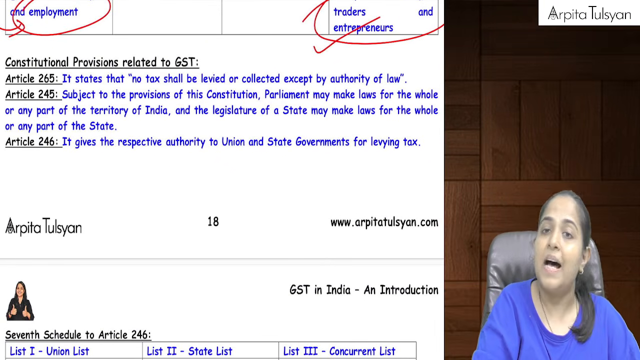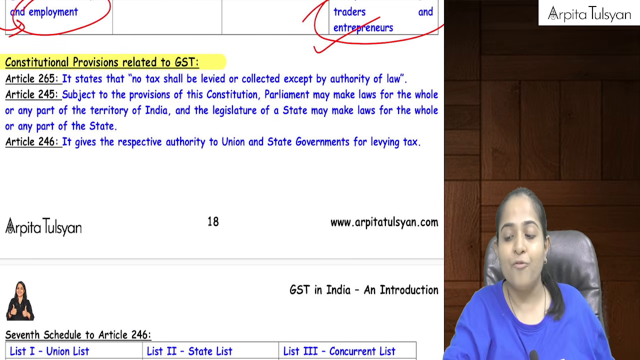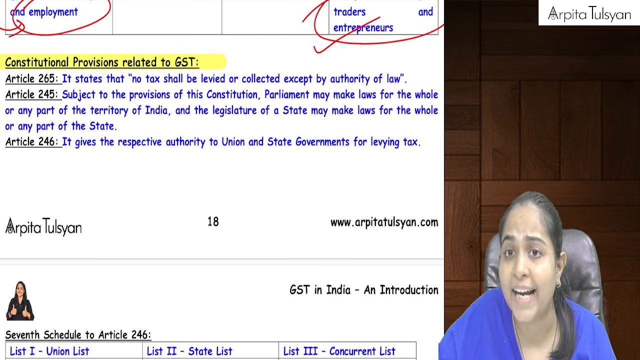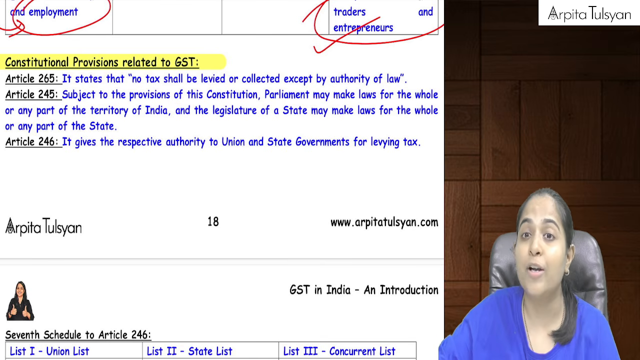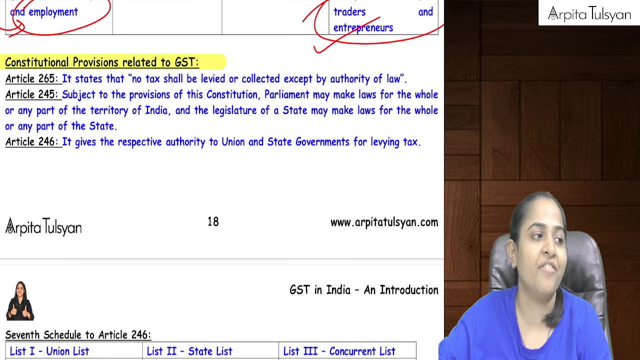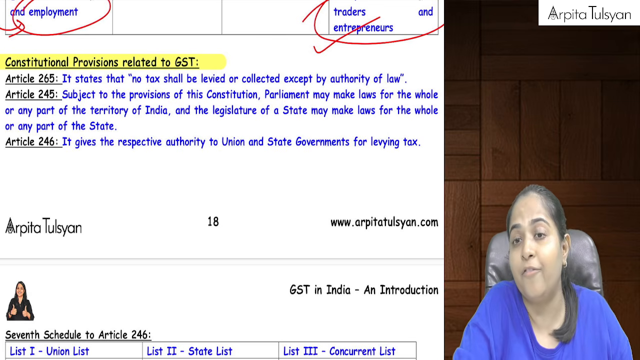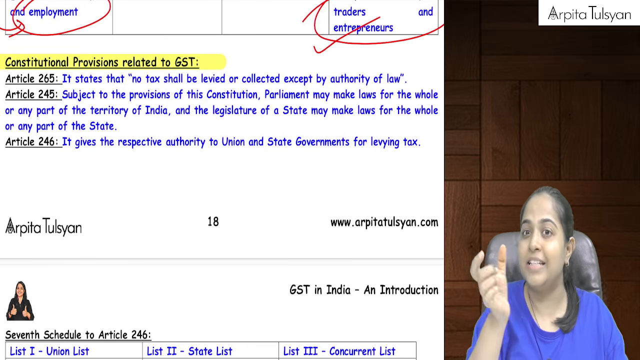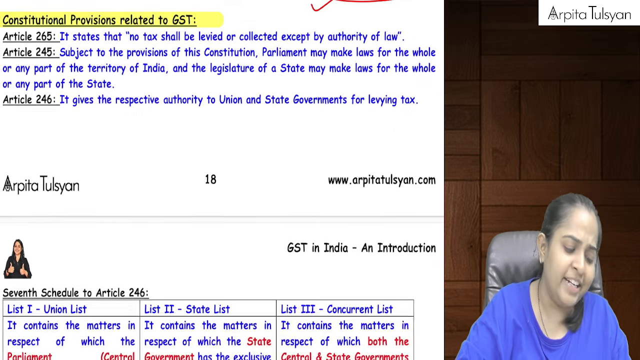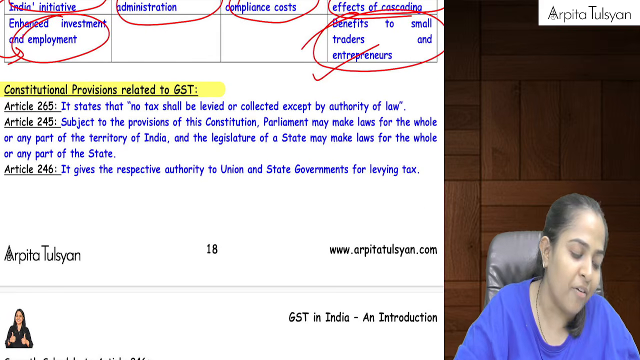Now coming to the last part of the chapter, that is constitutional provisions relating to GST. That is, what is the impact of GST on our constitution? Like I told you, when GST came into picture, we had to do the constitutional amendment. So where all in our constitution, because of GST, did we have to do the amendment? Let's try to understand that. For that, we need to study a few articles from our constitution.